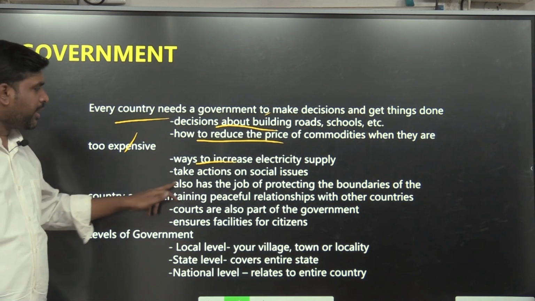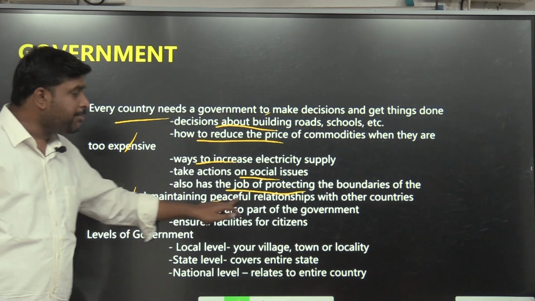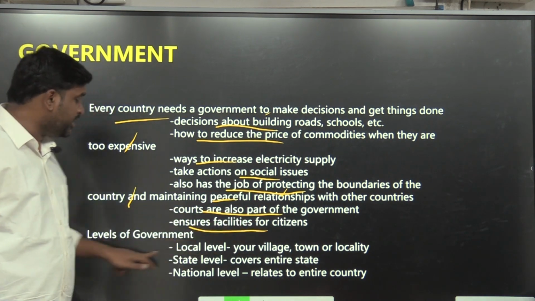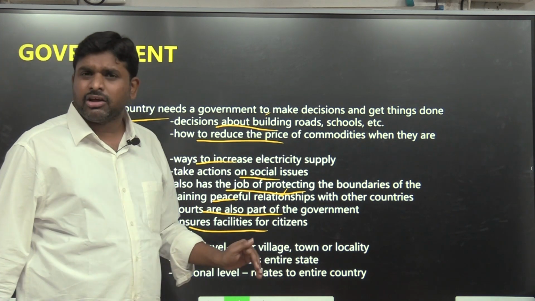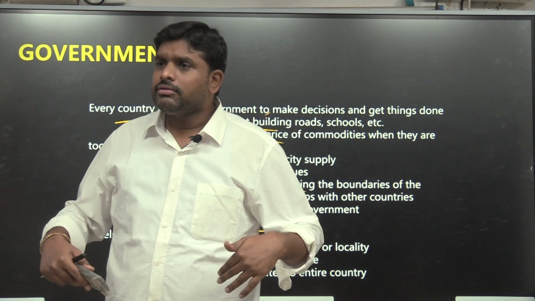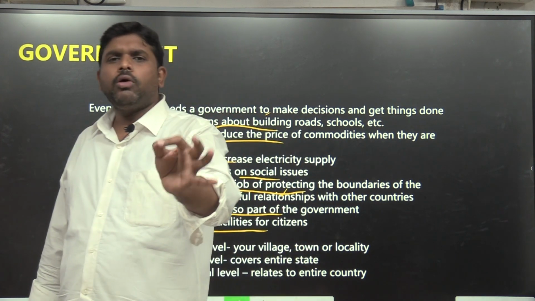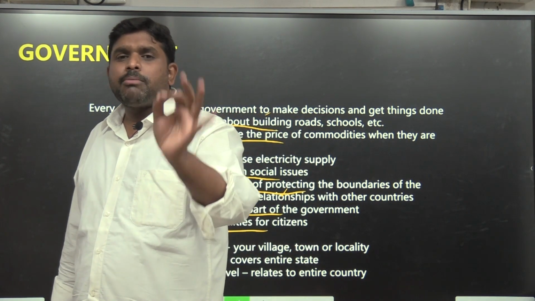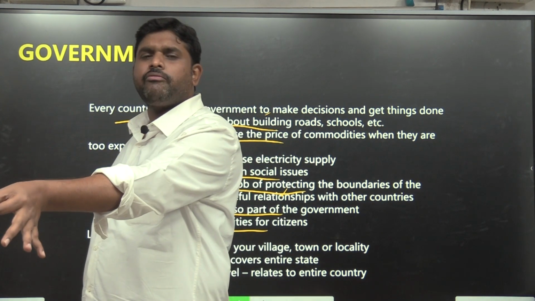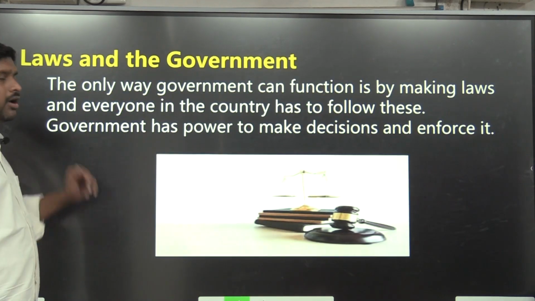Ways to increase electricity supply, action on social issues, also the job of protecting the boundaries of the country and maintaining peaceful relationships with other countries. Courts are also part of the government, ensuring facilities for citizens. Courts being part of the government means salaries will be paid to them from the income generated by the government. The government will be collecting the revenue and the taxes. So the functioning body, the body which is in action, is called the government: the Council of Ministers headed by the Prime Minister or by the Chief Minister.